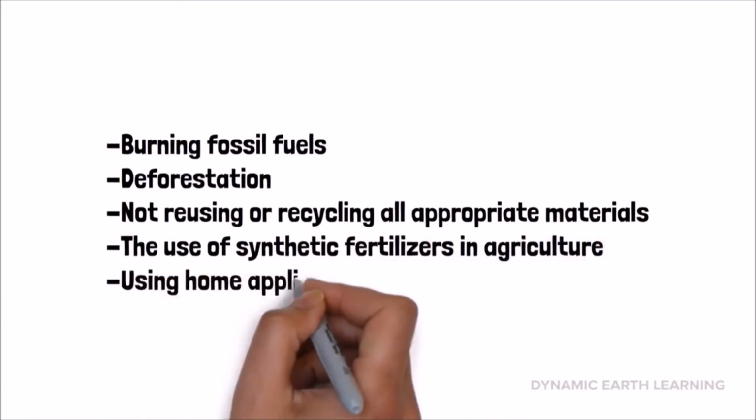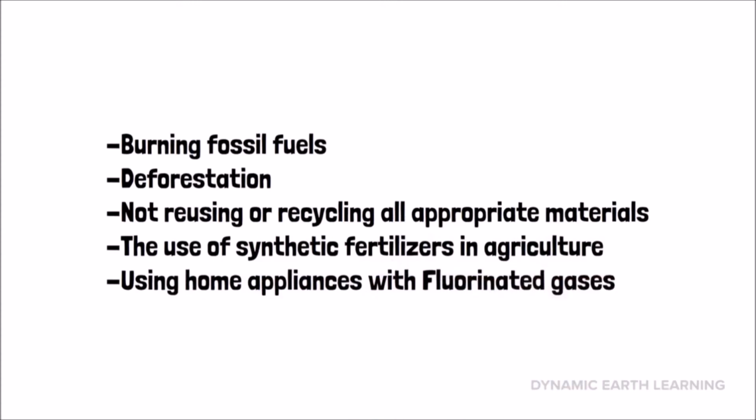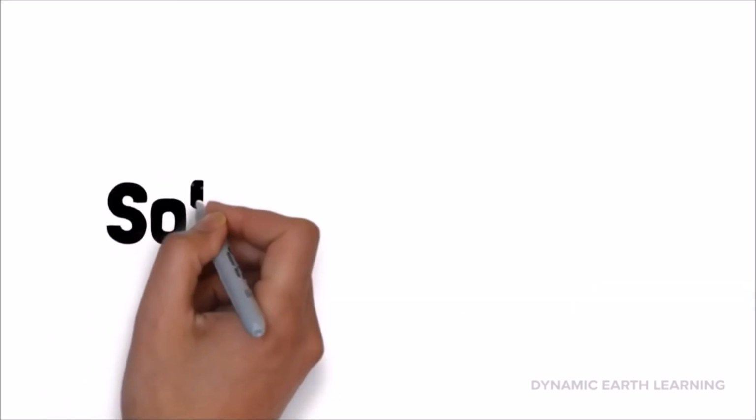Plants don't fully absorb these fertilizers. Using home appliances with fluorinated gases. Common examples include refrigeration and air conditioning systems.